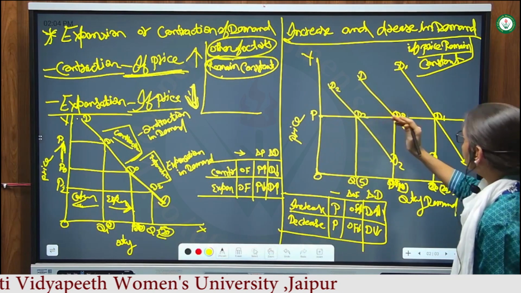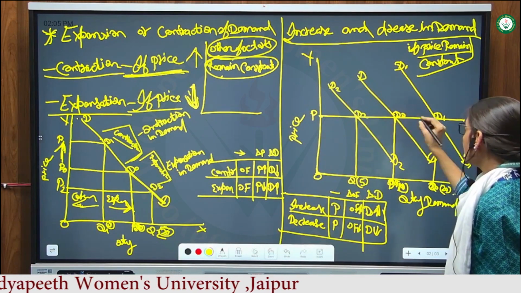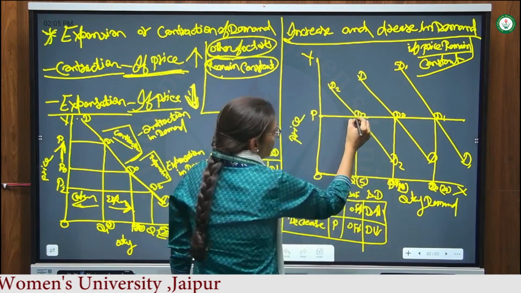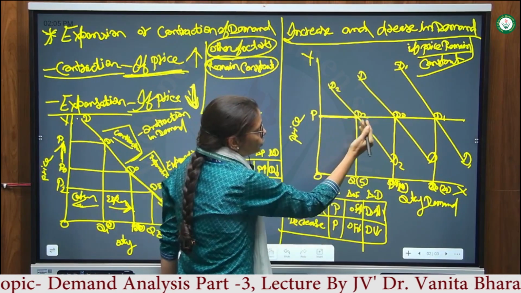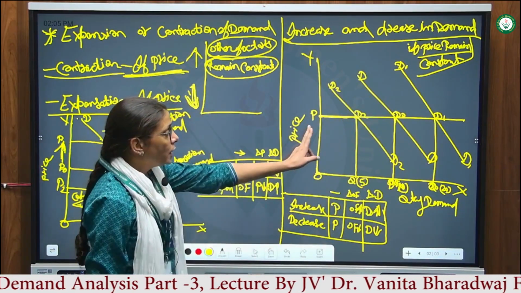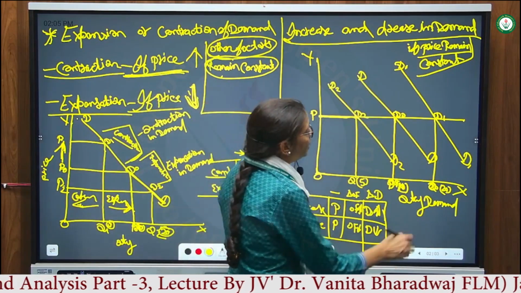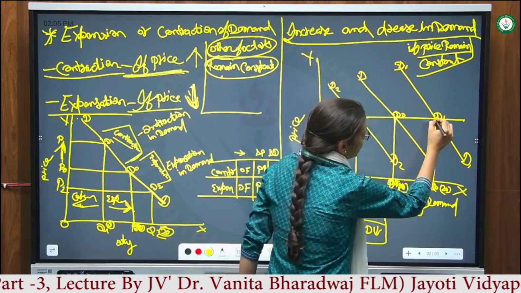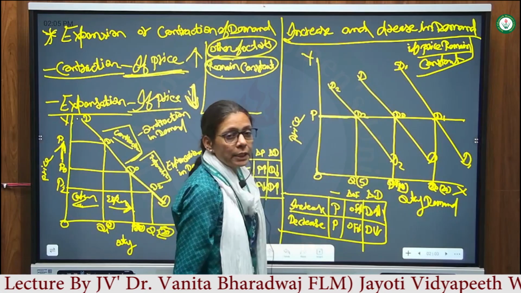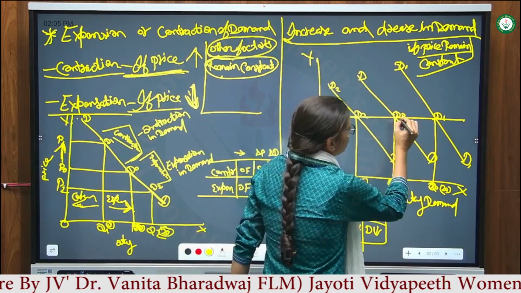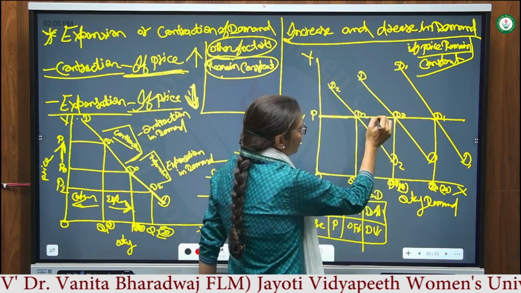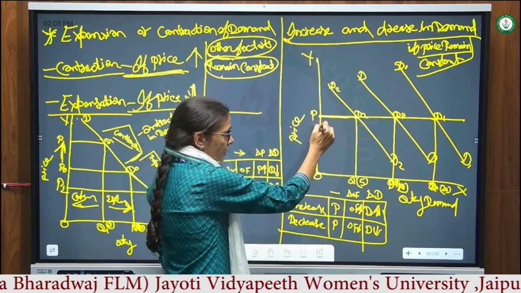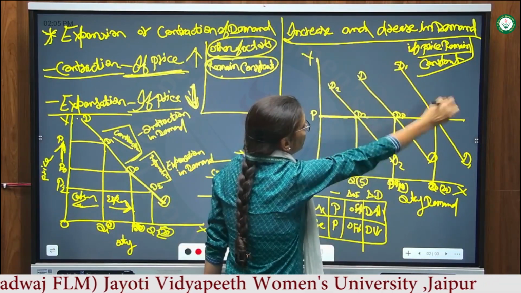It means when demand increases at the same price, the demand curve will move to the right side, and when demand decreases at the same price, the demand curve will move to the left side. Whatever the increase, the curve always shifts to the right side, and when demand decreases at the same price, the same demand curve will shift to the left side. This is the increasing and decreasing of demand.